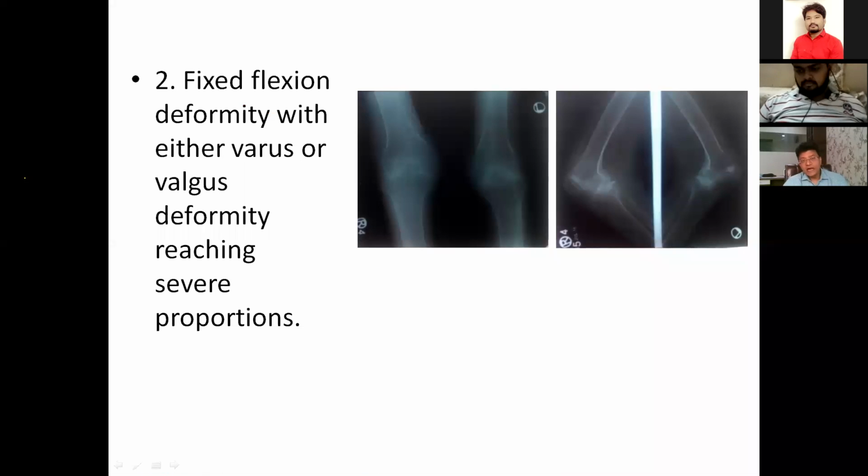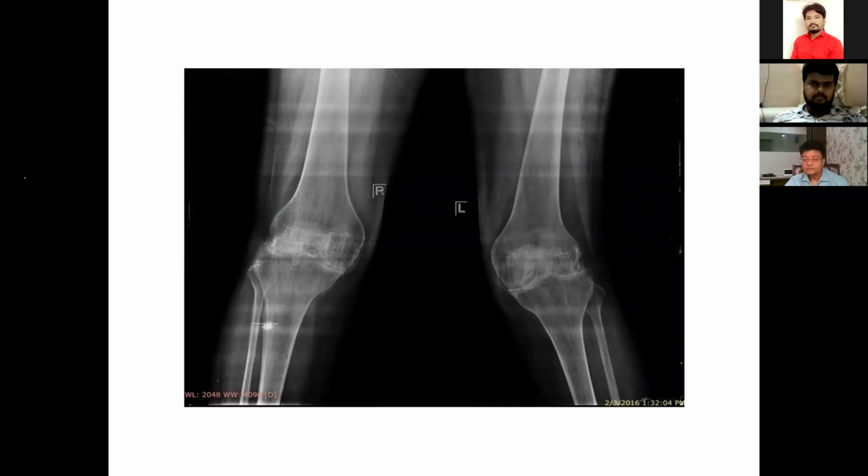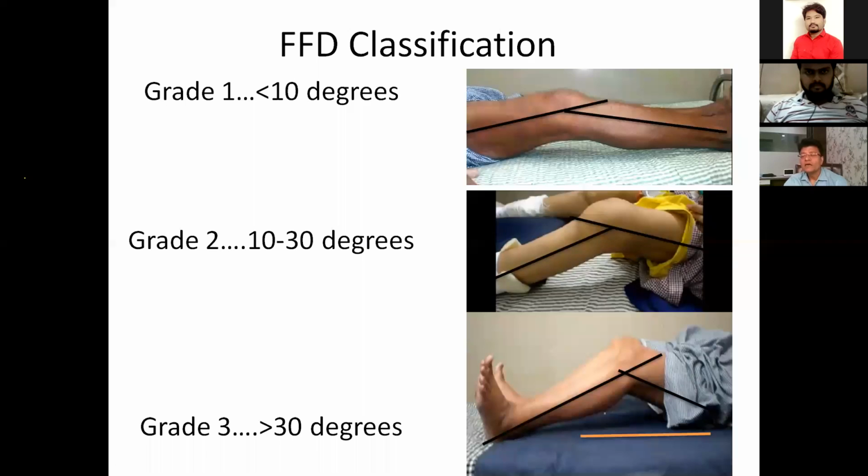Another kind of deformity which is present is the fixed flexion deformity with either varus or valgus deformity, and it can be of various severe forms. This is a clinical picture and X-ray picture of a patient having fixed deformity. The fixed flexion deformity we can categorize into three basic classes. Grade 1, if the deformity is less than 10 degrees. Grade 2 is if the deformity is 10 to 30 degrees. Grade 3 is if it is beyond 30 degrees.